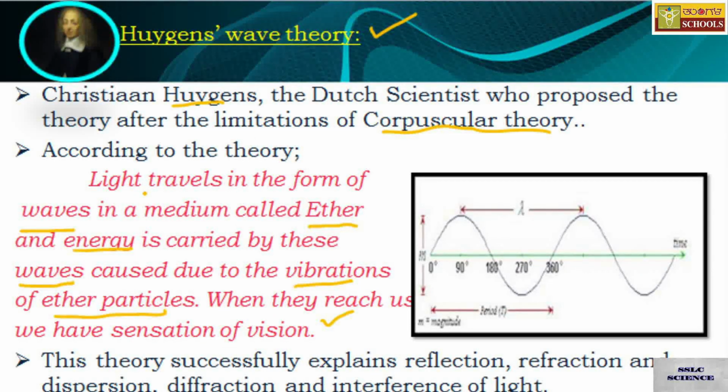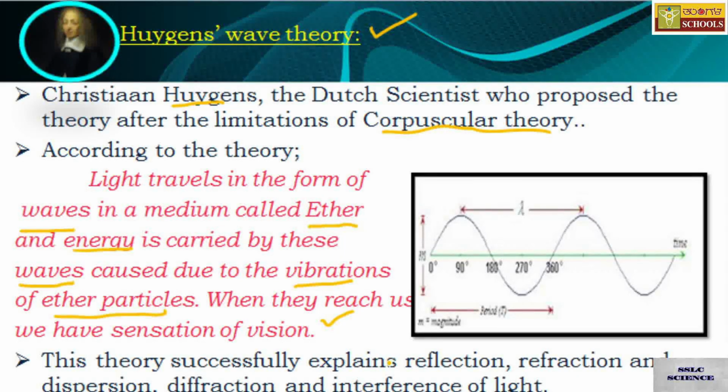According to him, light travels in the form of waves in a medium called ether. It is a hypothetical medium. The energy carried by these waves is due to vibrations of ether particles. The vibrations of ether particles develop the wave, and this wave travels in the medium called ether. So when these waves reach us, we have the sensation of vision according to Huygens.